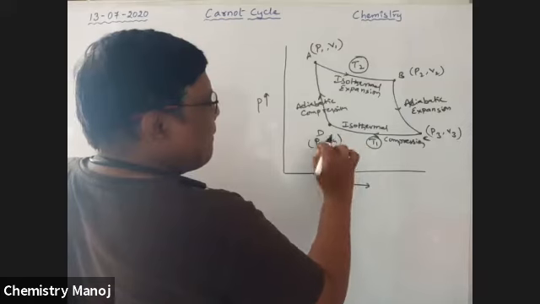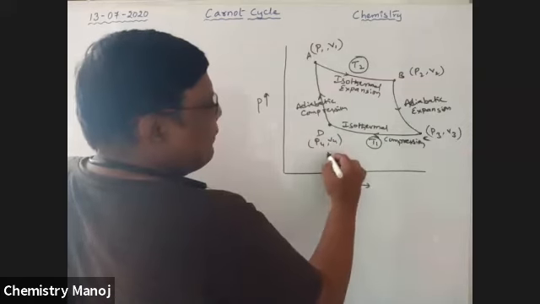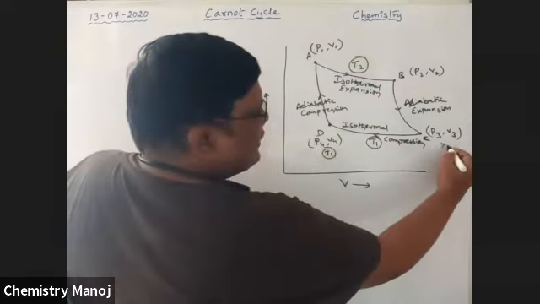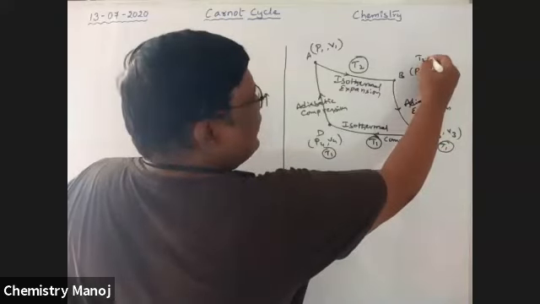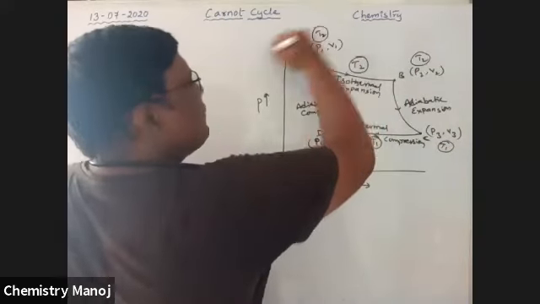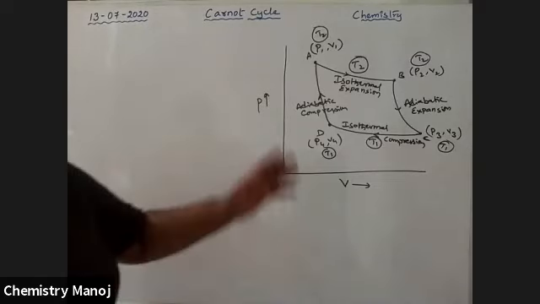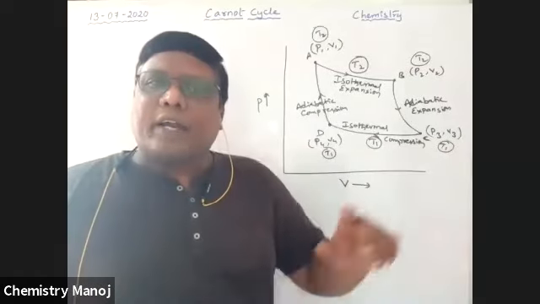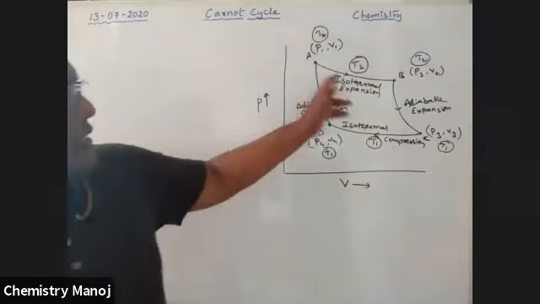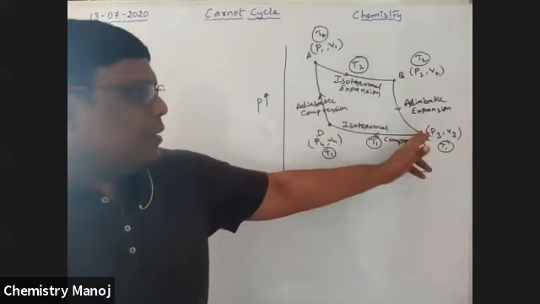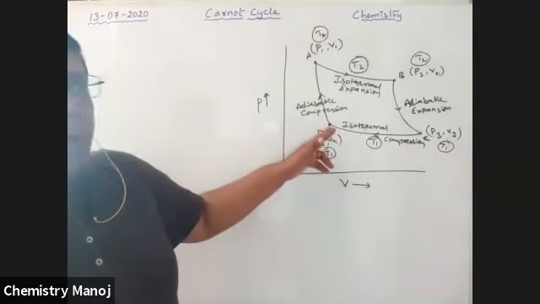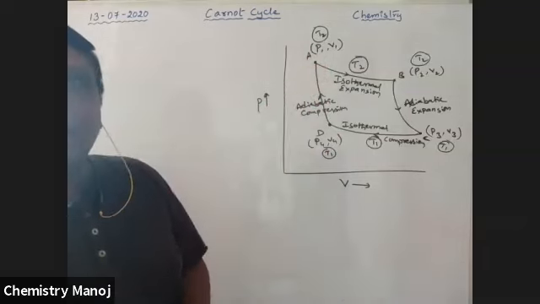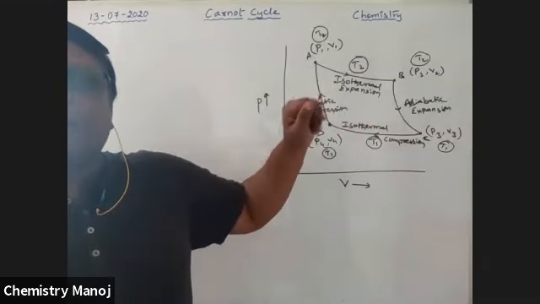Here temperature is T1, and here temperature is T2. So these are the series of operations applied to the system. This is isothermal expansion, this is adiabatic expansion, this is isothermal compression, this is adiabatic compression.